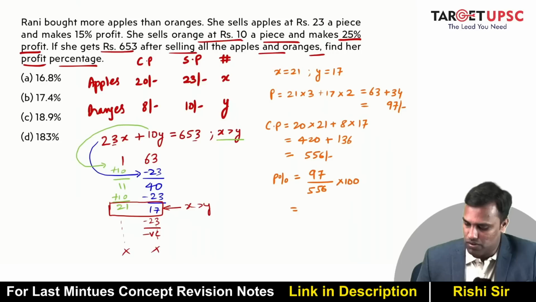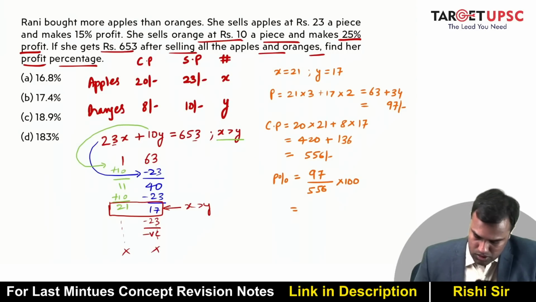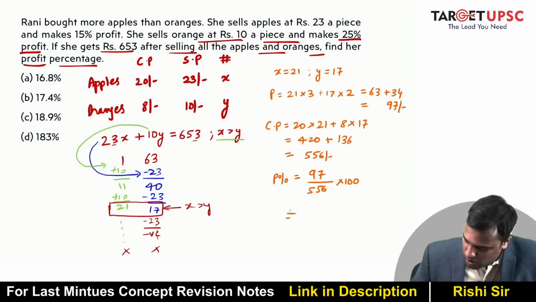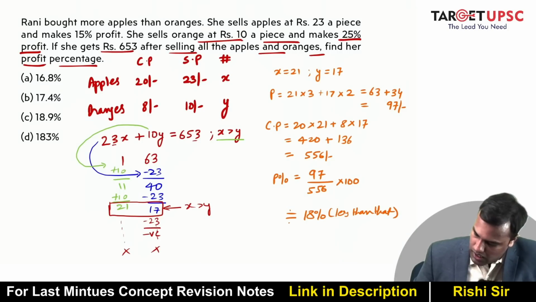So that is close to somewhere about 18%, or a little less than that. So very close to 18%, but less than that. Answer is B, Bombay. Okay.